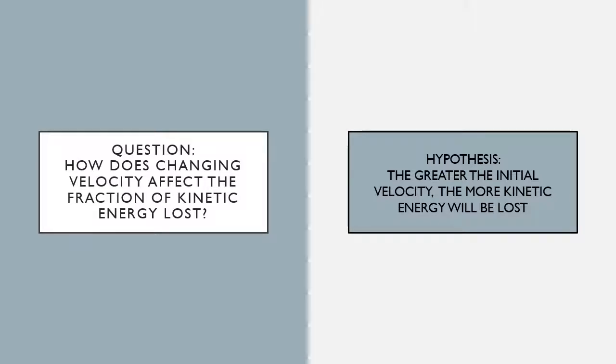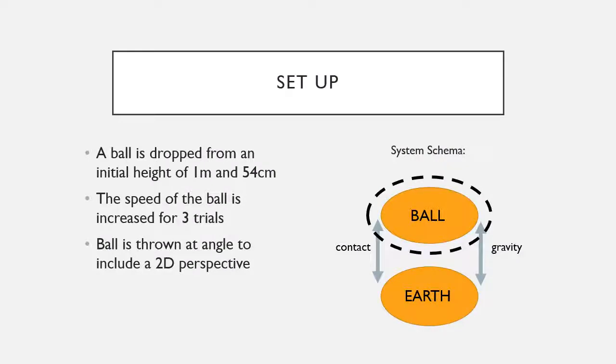A lower final velocity implies a loss of kinetic energy, which is why the ball is unable to bounce as high as it did the first time. This led us to hypothesize that the greater the initial velocity, the greater the fraction of kinetic energy lost. In our experiment, we dropped a ball from a height of 1 meter and 54 centimeters for 3 trials.